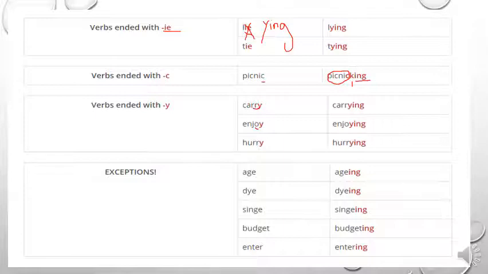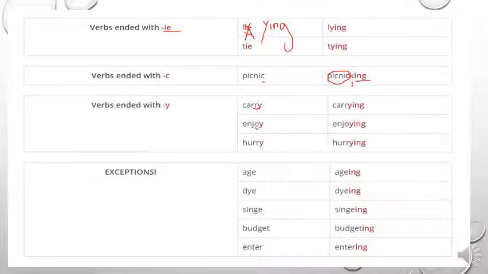So I'll repeat the three rules that we have explained till now. Verbs that end with ie, you drop the ie, add y, and then ing. Verbs that end with c, add k, and then ing. Verbs that end with y, preceded by a consonant or by a vowel, you just add ing.